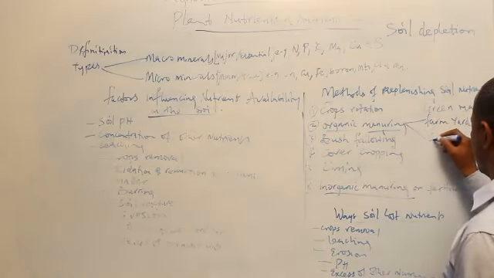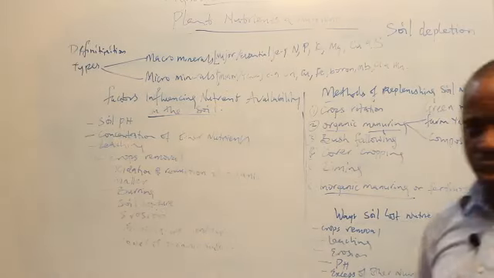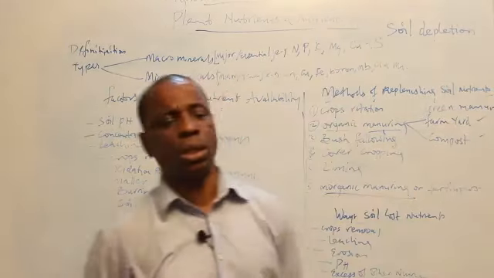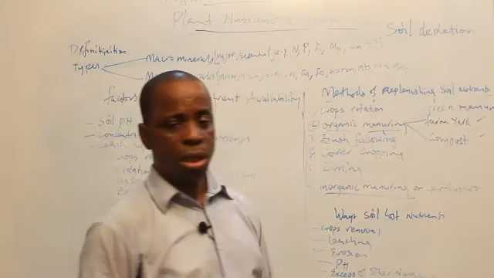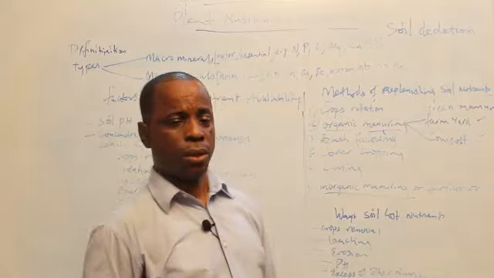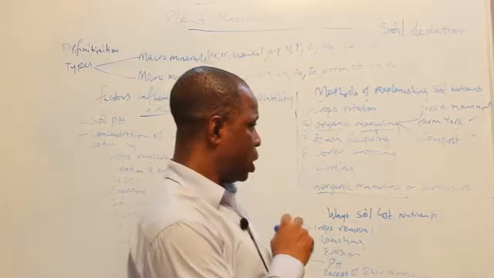You have to call the compost manure. There are three types of organic manuring: the farmyard manure, the green manure, and the compost manure. Now, the green manure, I explained green manure in SS1.